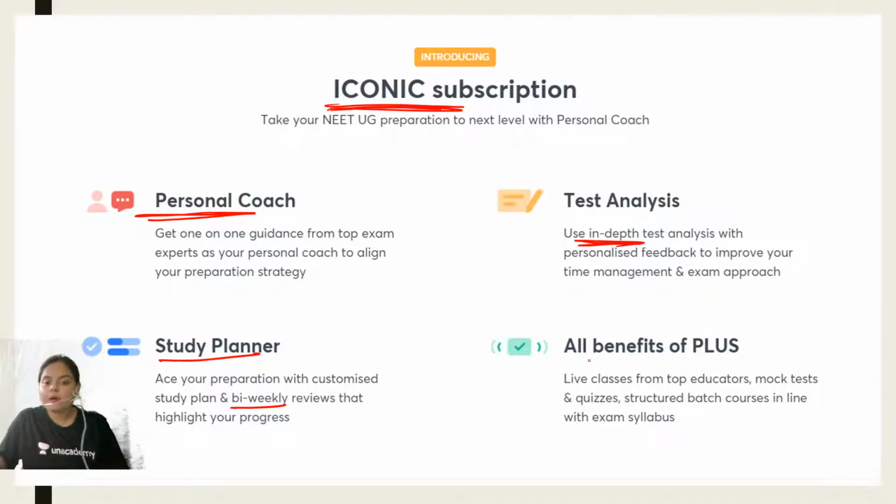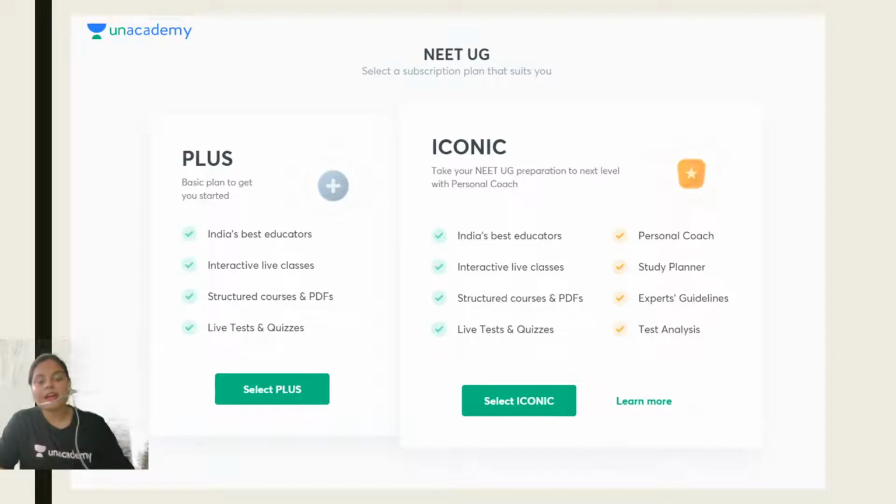Okay. And all the benefits of the Plus platform are included on the Iconic platform. And from time to time, you will be getting expert motivational sessions, toppers' motivational sessions, and topper interactive sessions to keep you motivated and enthusiastic throughout your NEET UG preparation journey. So this was about Iconic, students. Now I have discussed the benefits of Plus as well as Iconic.